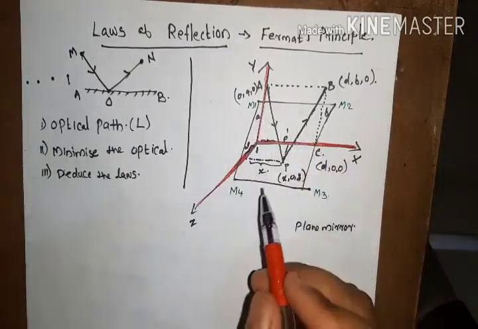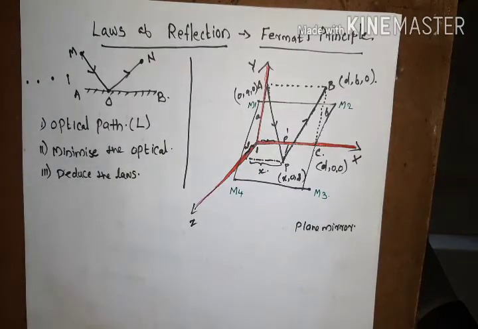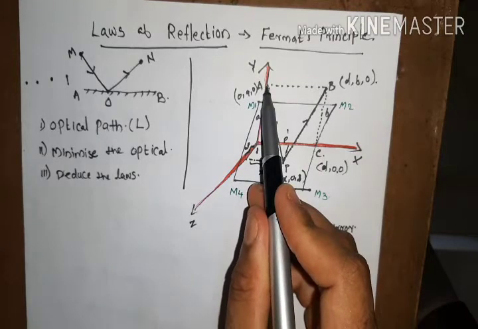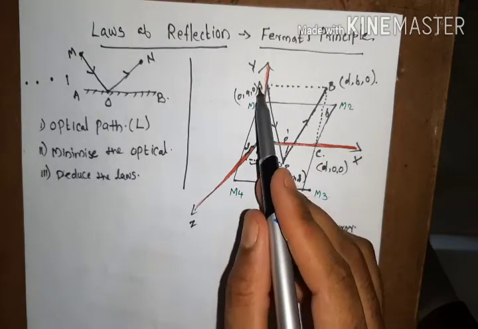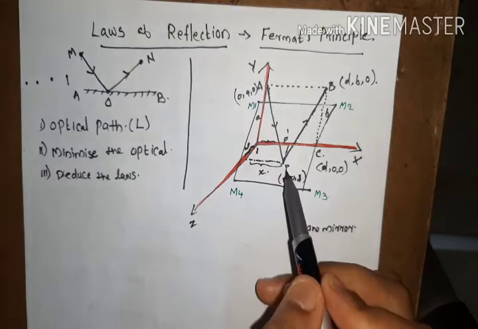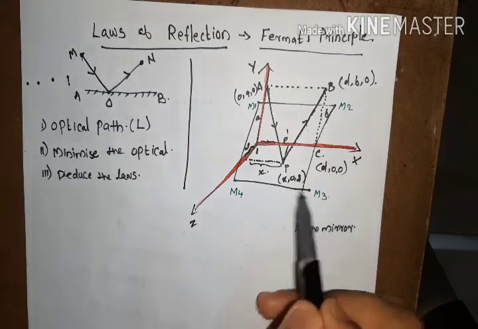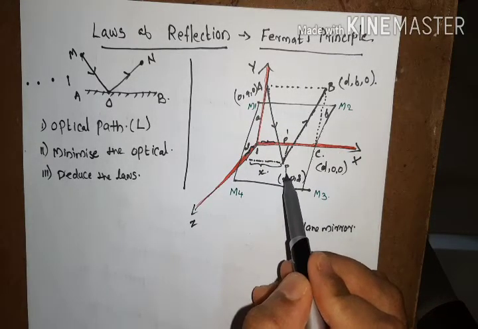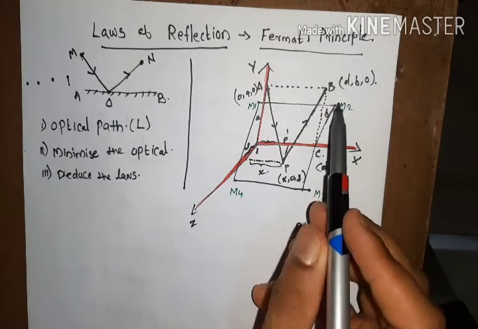This mirror is in the xz plane, and we are considering an incident point, or the source of light ray, at point A. This light ray is originating from the point A and reflecting from this reflecting surface M1, M2, M3, M4 at some arbitrary point P, and it reflects back to the same medium and gets